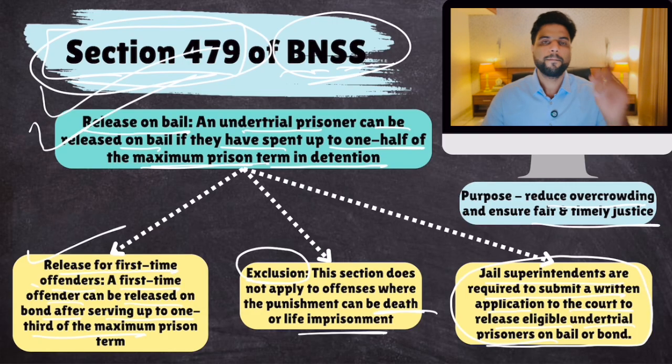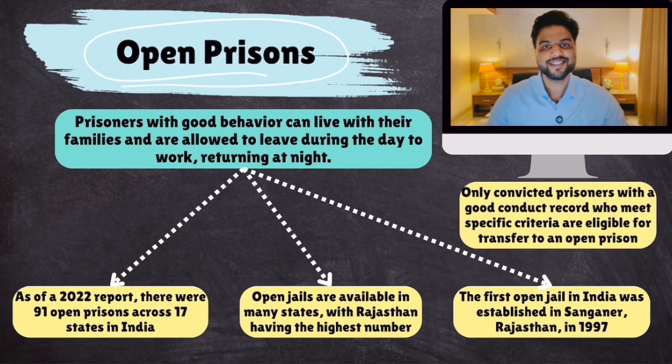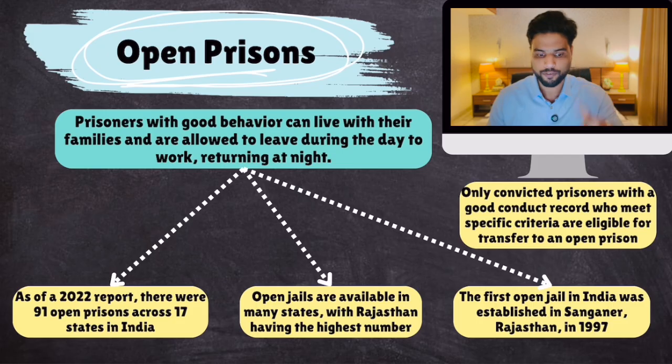Okay? Plus, another reform that has been in India since 1997, but now more and more states are adopting that reform, is the concept of open prisons. Rajasthan is a pioneer in establishing open prisons, but now more and more states are adopting this model. Now, what are open prisons? This is a very good reform. Well, these are prisons with minimal security.